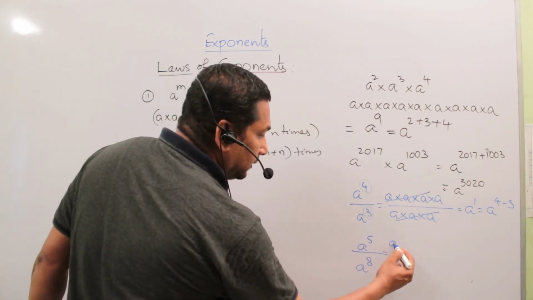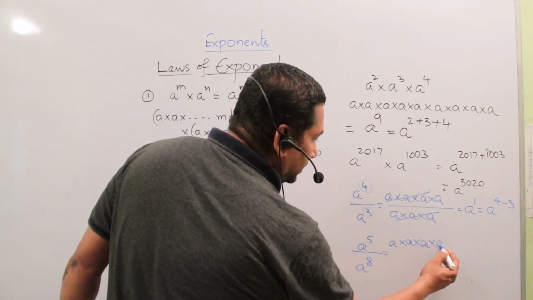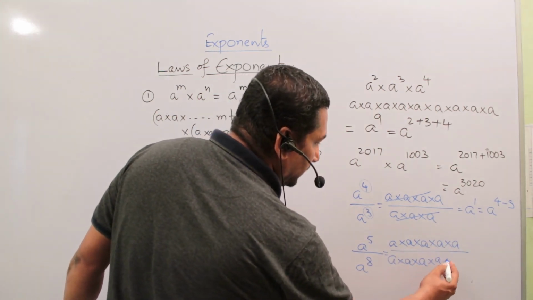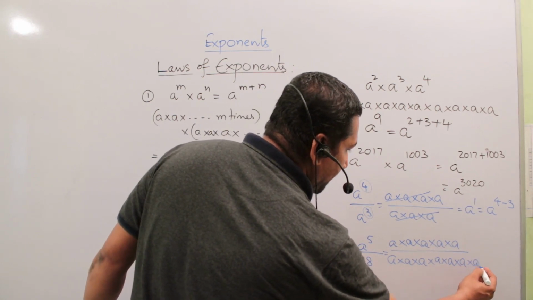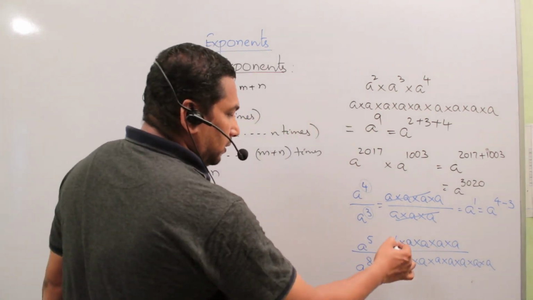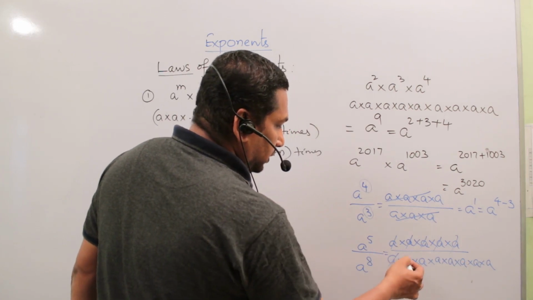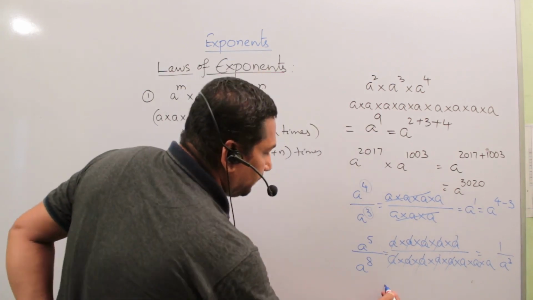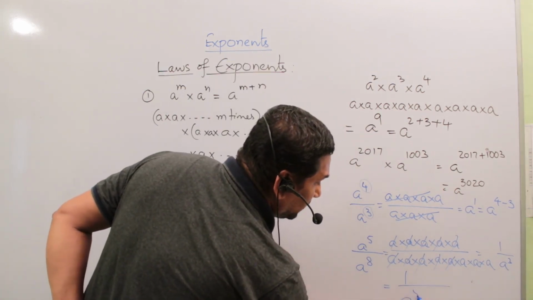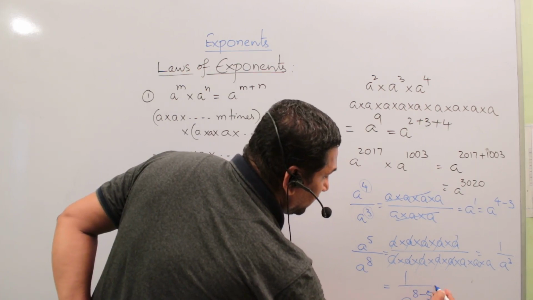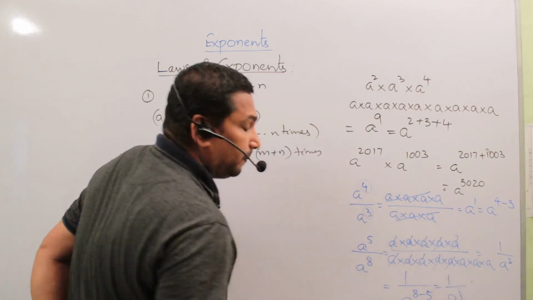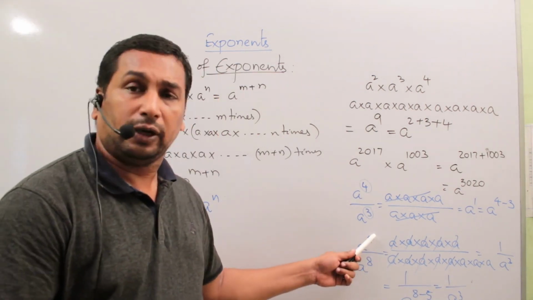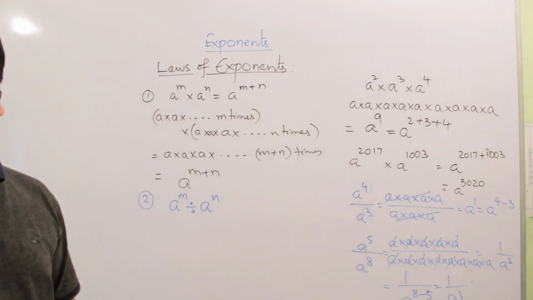Now take a multiplied by itself 5 times in the numerator and 8 times in the denominator: 1, 2, 3, 4, 5, 1, 2, 3, 4, 5. So we are left with 1 by a to the power of 3, which can be written as 1 by a to the power of 8 minus 5, that is 1 by a to the power of 3. Here what do you observe? 8 is greater than 5, or 5 is less than 8. So what is the conclusion?